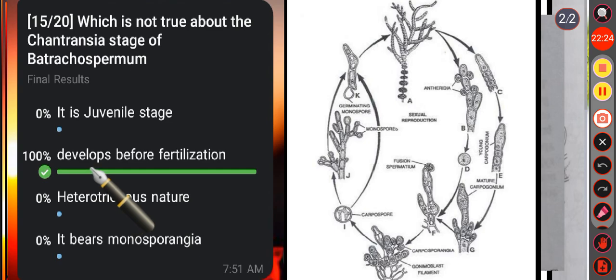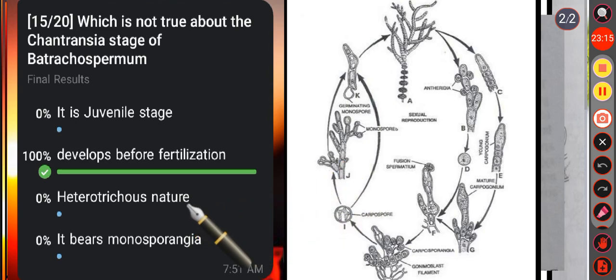Okay. Then option B, develops before fertilization. No, it is a false statement. We know the Chantransia stage is developed after fertilization. Okay, so option B is not a true statement. Okay, then option C, that is heterotrichous nature, it is also a correct statement. Generally during the germination of the carpospores, they attach themselves to the substratum, and on germination each carpospore forms a protonema-like structure which eventually gives rise to a heterotrichous system. This represents the juvenile stage of Batrachospermum known as the Chantransia stage.